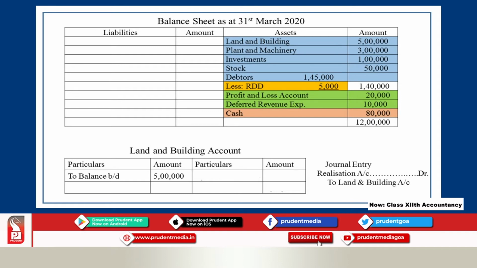I said you have to transfer only realizable assets. What are the assets that can be realized? Land and building can be sold. We can recover money on sale of land and building.